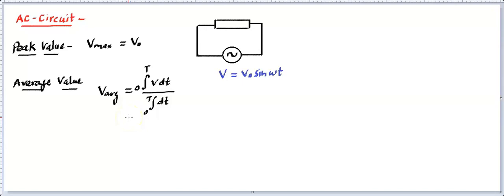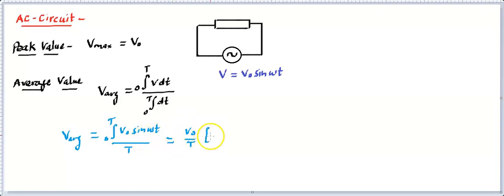Okay. In the case of sinusoidal, because we have taken this as an example, and mostly you are going to get sinusoidal expressions, this value can be calculated. So let's calculate what V average is going to come out as. V average is the integration of V, and in place of V you can write V naught sine omega t, or V naught cos omega t, or omega t plus phi, or anything. You integrate from 0 to T and integrate the denominator as well. When you integrate the denominator, it's going to be T. V naught is a constant, so you can take it outside and divide by T.